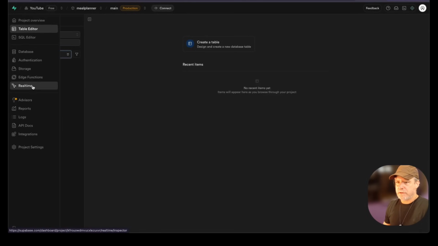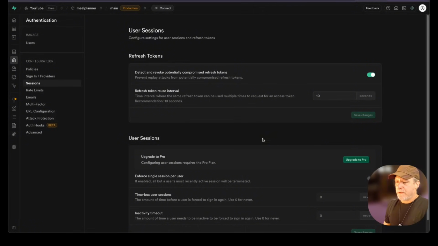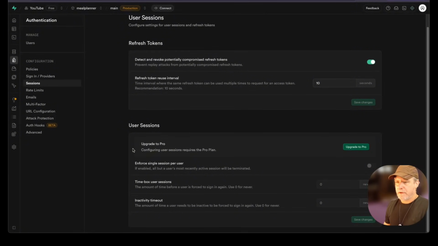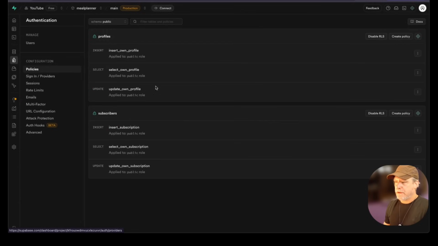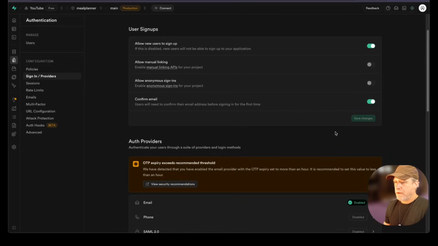But I want to go to authentication, click on sessions, and turn off the email verification just so I can speed up the flow here. So here, I want to turn this guy off and that's all. It just means they can log in right after they sign up.